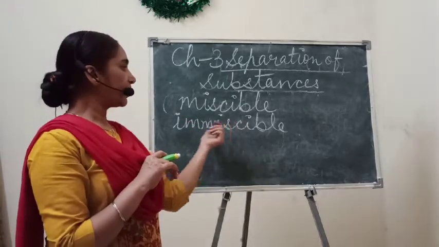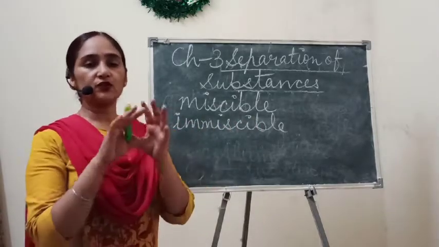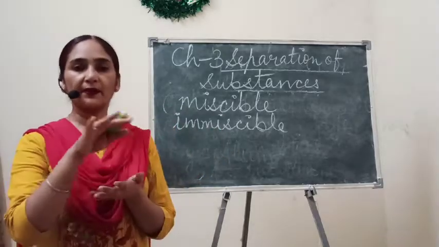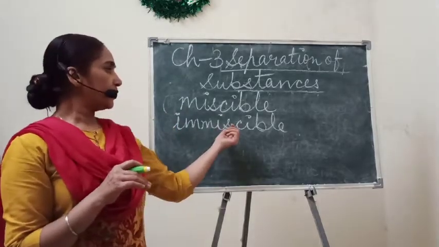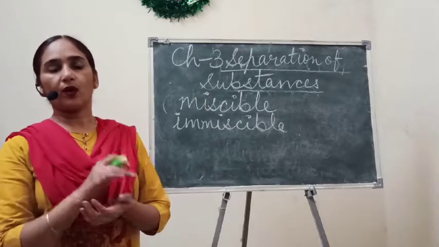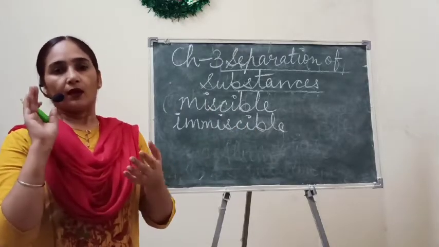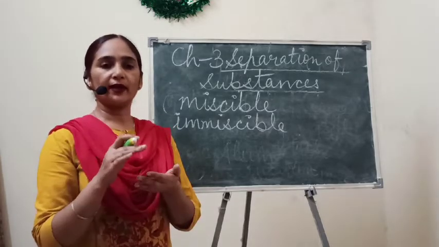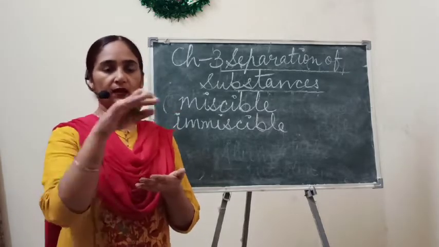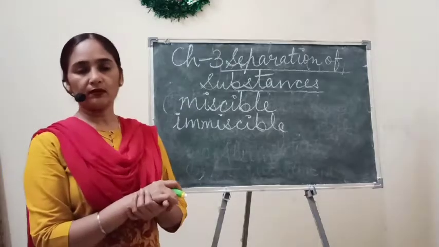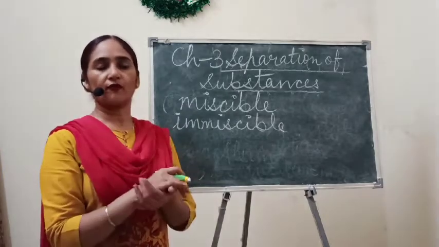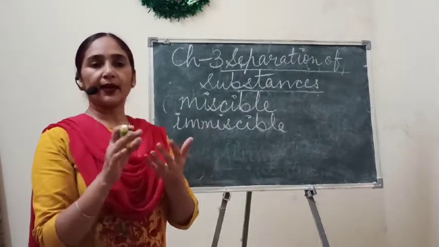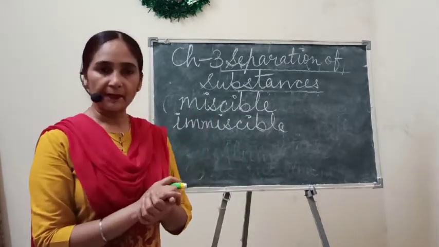But some liquids are immiscible, which will not mix with each other, and they form separate layers. Here you can take the example of water and oil. You know that oil always forms a layer at the top, at the surface of the water, and that oil can easily be separated.